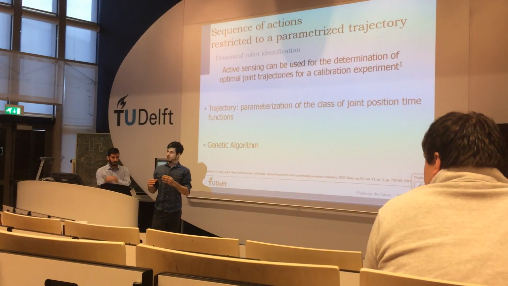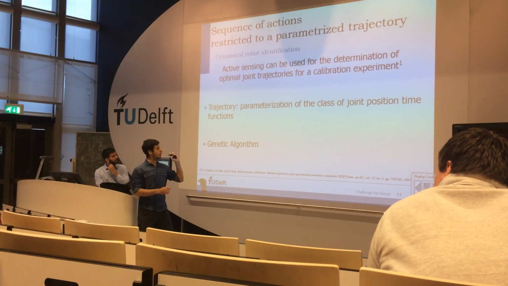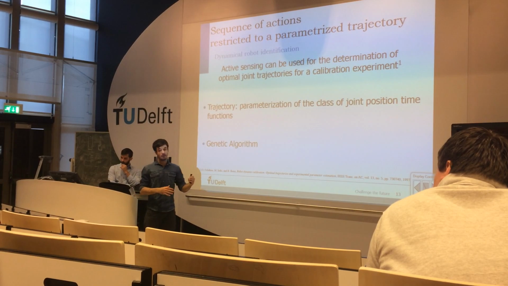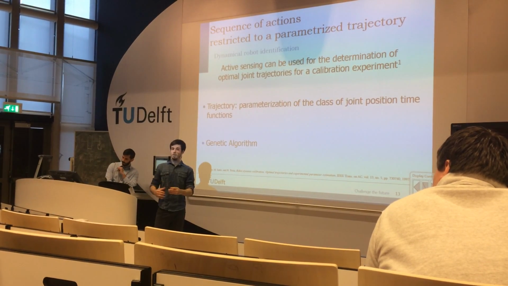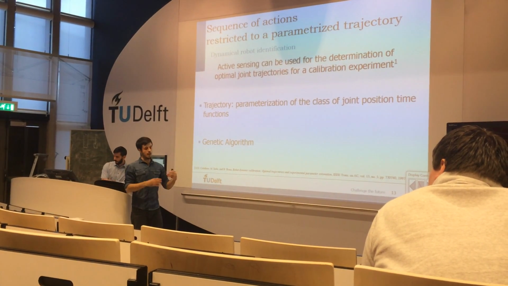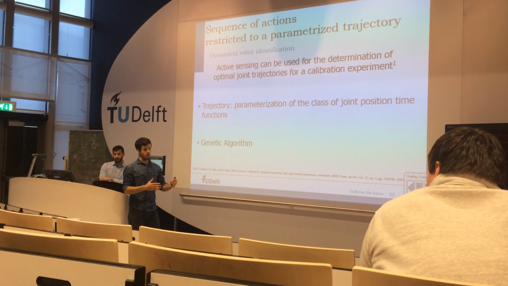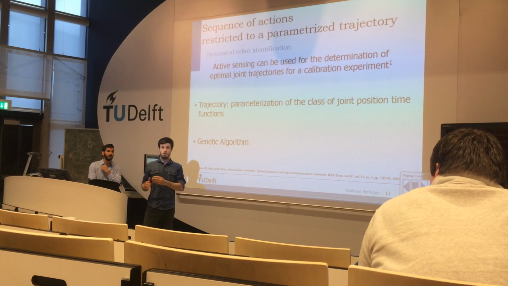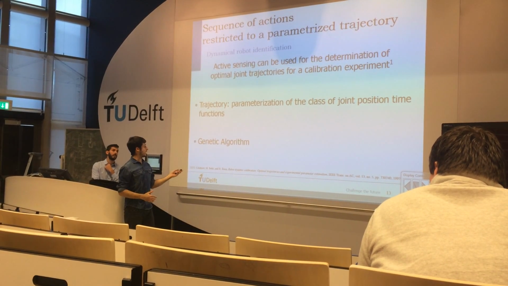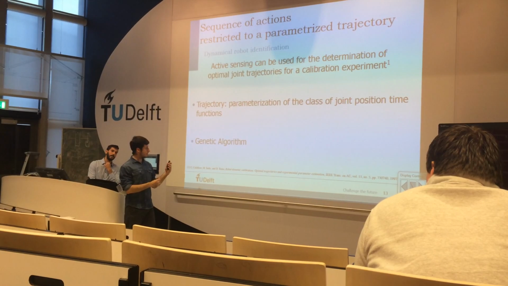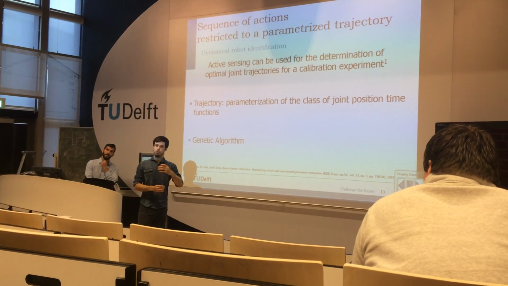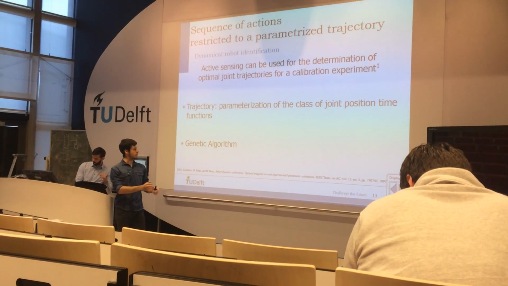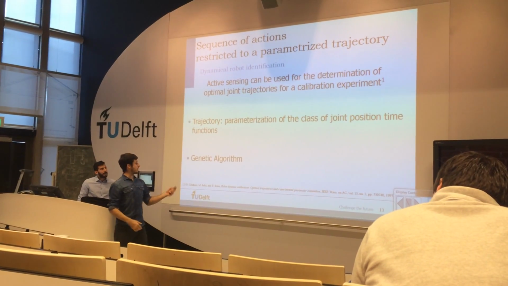What active sensing does is take a lot of information from this trajectory and create a calibrated experiment. In this paper, they focus on discovering the dynamical structure of the robot, and they use a genetic algorithm that takes into account all the constraints during the decomposing phase. So it takes into account the acceleration constraint, the velocity constraint, and so on.